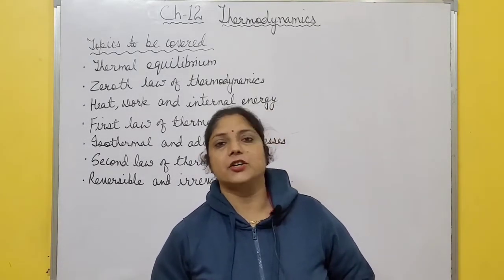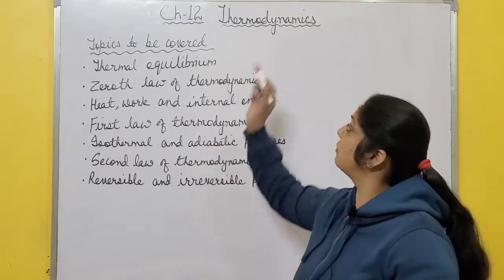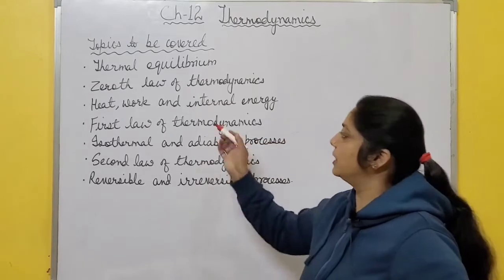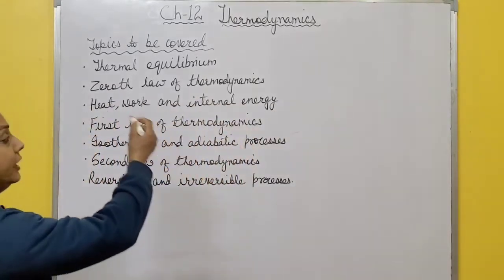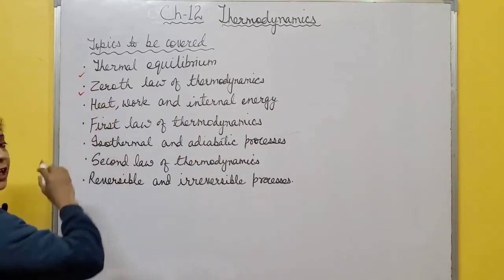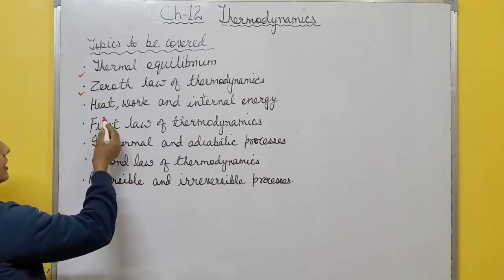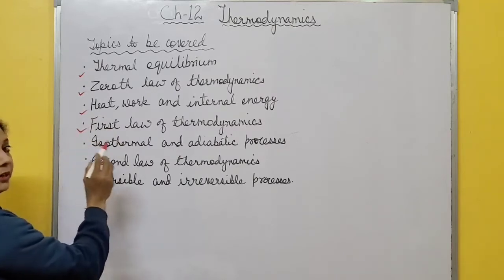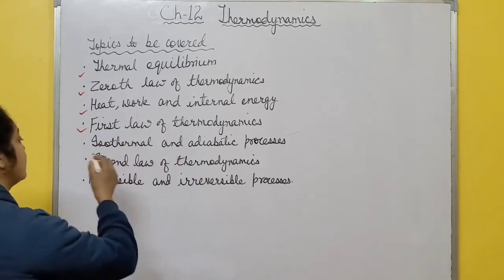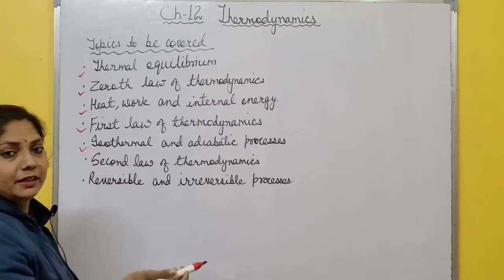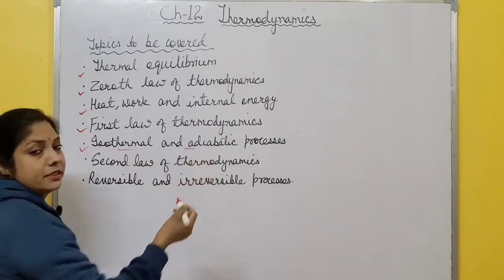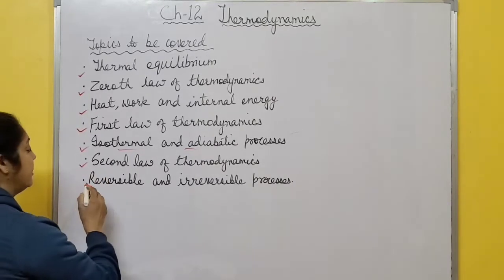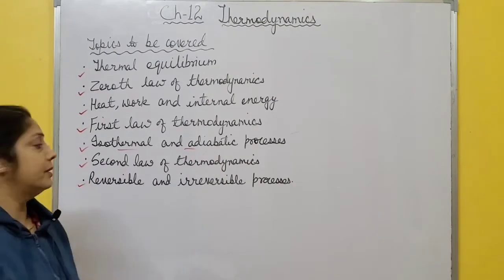Today I am going to start one short revision of class 11 physics of chapter 12, that is thermodynamics. In this chapter, different topics to be covered are: first is what is thermal equilibrium, then Zeroth law of thermodynamics, after that what is heat, work and internal energy, what is the relation between these three, then first law of thermodynamics, after that different thermodynamic process like isothermal process, adiabatic process. These two are very important. Other processes are like isochoric process, isobaric process. Then after that second law of thermodynamics, and last reversible and irreversible process.